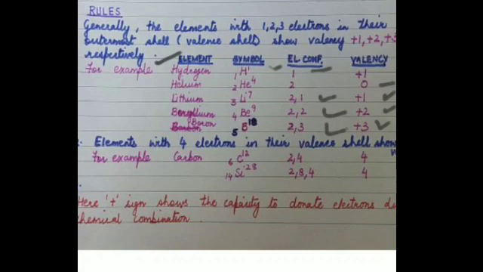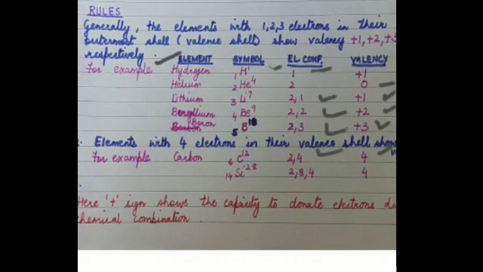Now similarly we have carbon. Elements with 4 electrons in the valence shell show valency of 4. For example, carbon, which has atomic number 6, will have an electronic configuration of 2 and 4. Is it clear? This is 2 and 4, which is very clear to you. So its valency is 4.